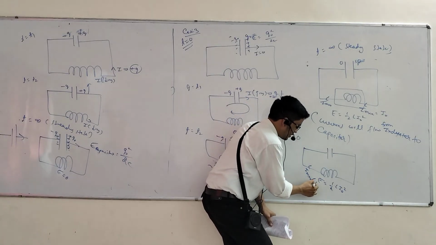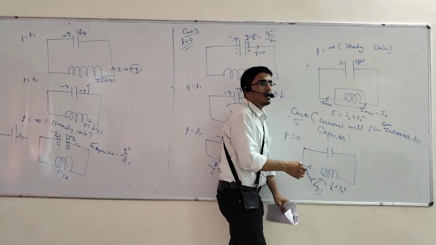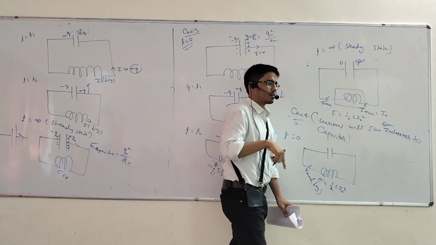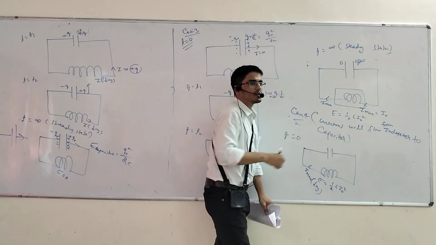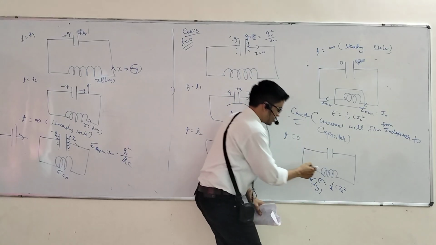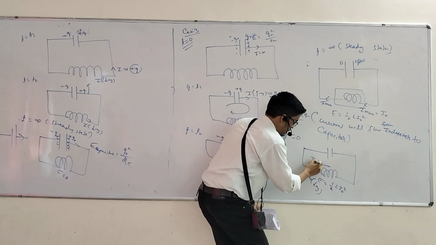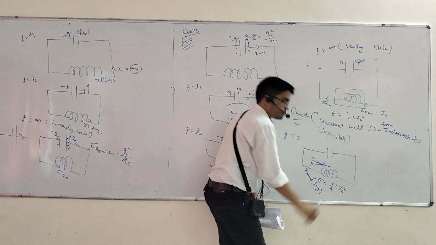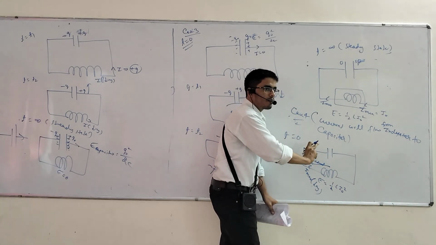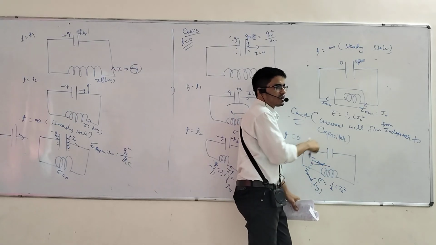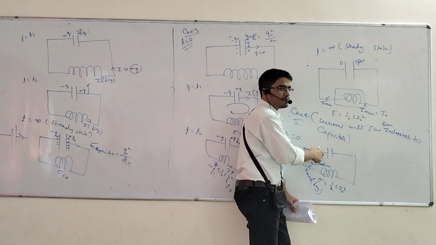This will be decreasing in nature. It means that according to Lenz's law, what is the direction of induced current? Along or opposite? Along. So that is also the direction of induced current. So both will support now. So at the left plate, what is the charge? Positive or negative?